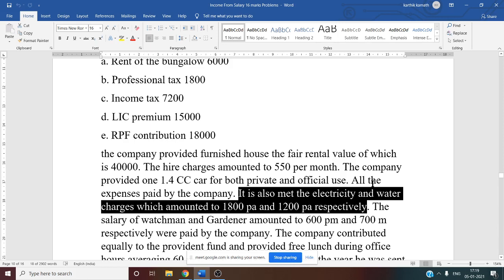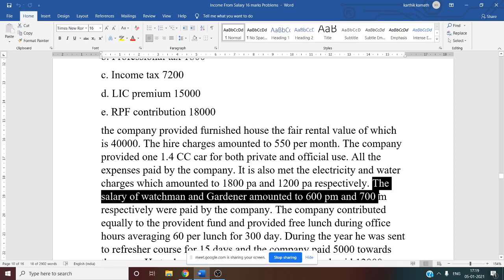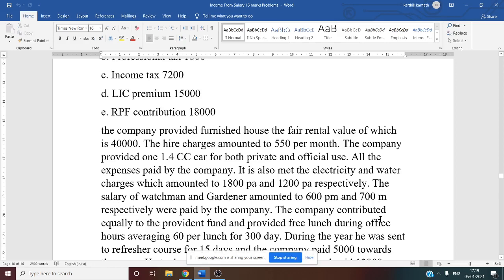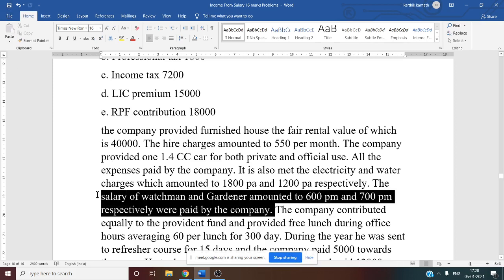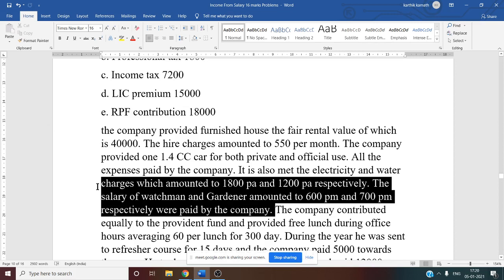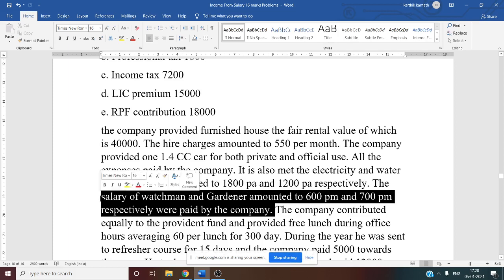Next thing, salary of watchman and gardener amounting to 600 per month and 700 per month, respectively, were paid by the company. There is a correction: 700 per month, only M is written. For electricity and water charges it is per annum for one year, and for watchman and gardener it is per month, so you have to multiply by 12. So 600 into 12 and 700 into 12.